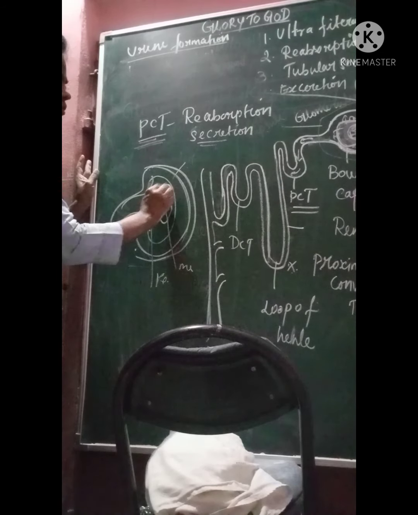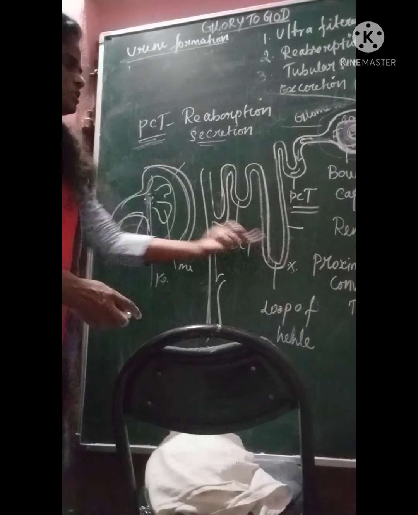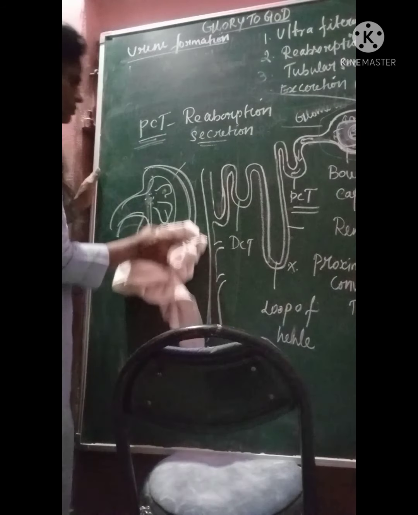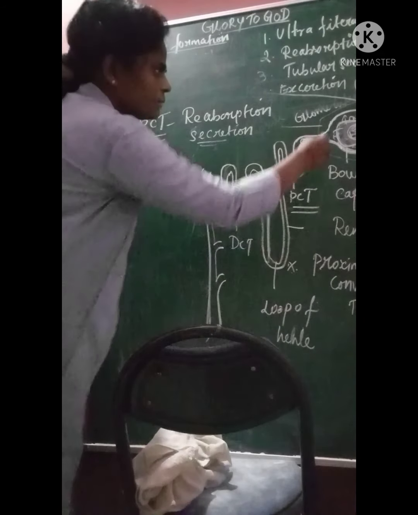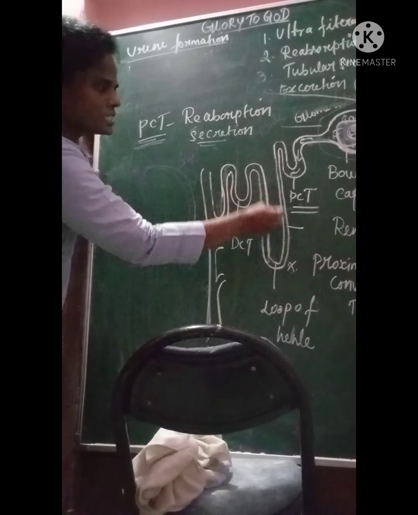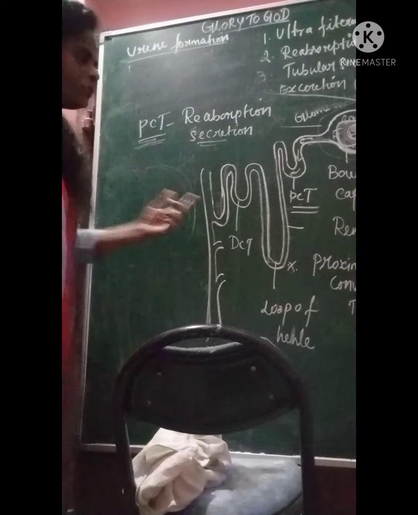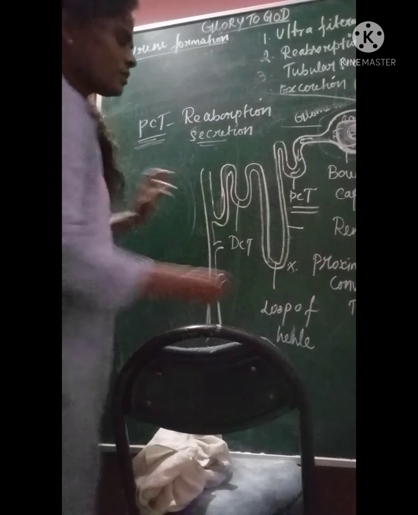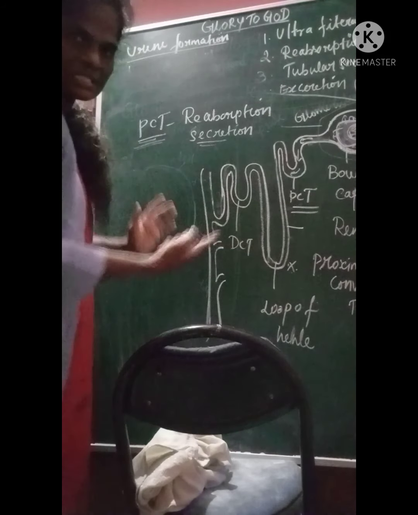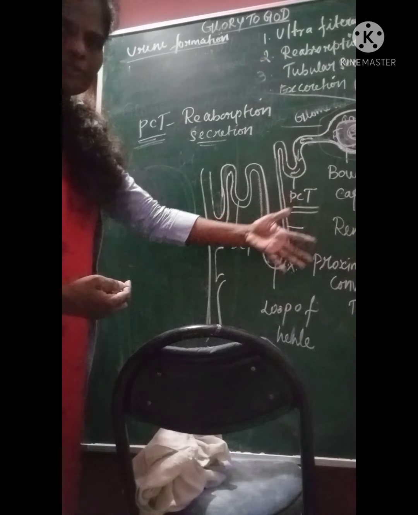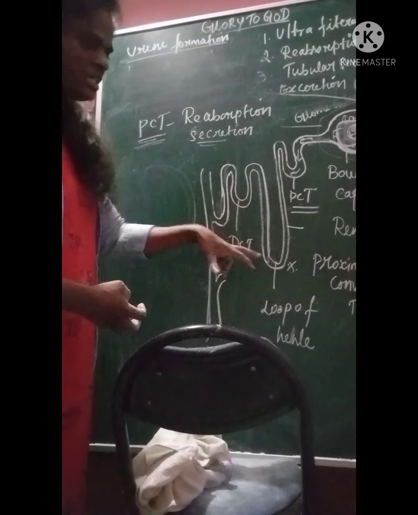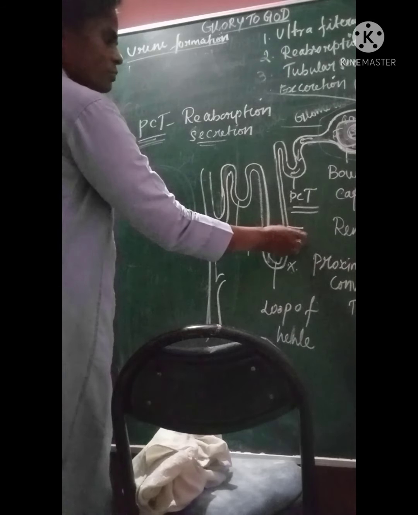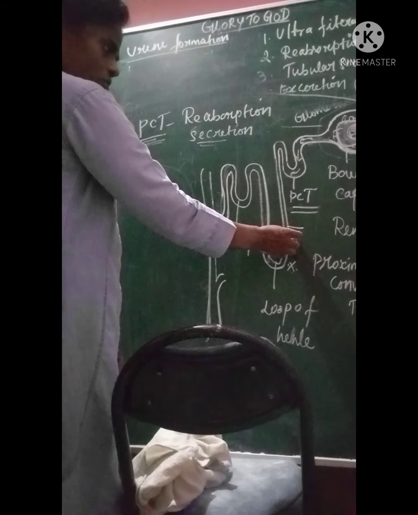So in this medullary region there is only the Henle's loop. Henle's loop is bounded in this medullary region. When the filtrate passes through the loop of Henle, it doesn't allow the water to escape. There is no way for the water to go out. So concentration of the urine takes place in this region. And it also secretes the ions. That's very important, children. It secretes the ions also.